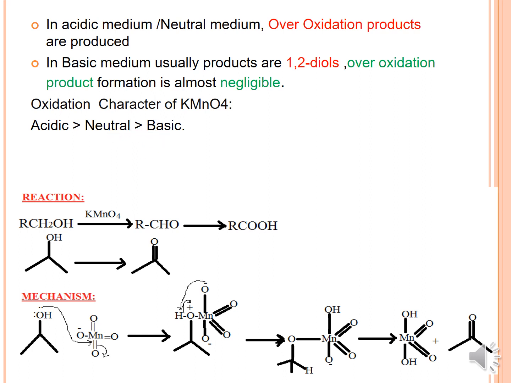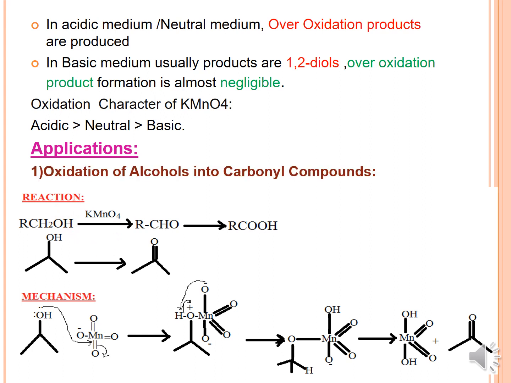Moving on to the application part. The first application is oxidation of alcohols into carbonyl compounds. In the beginning, in oxidations 1 and 2, I taught you some oxidation reactions in which primary alcohols were converted into carboxylic acid.